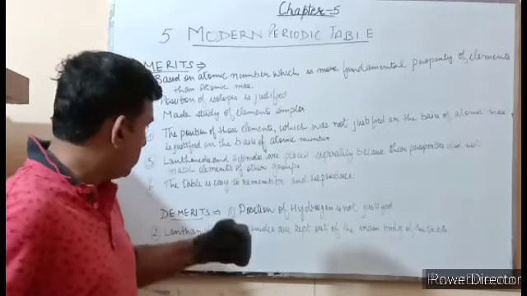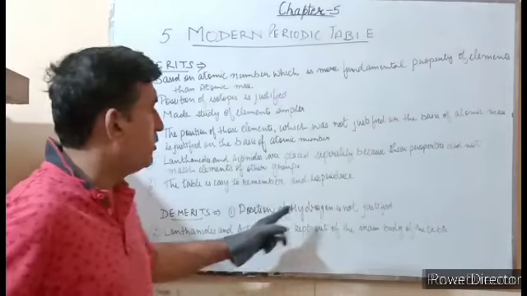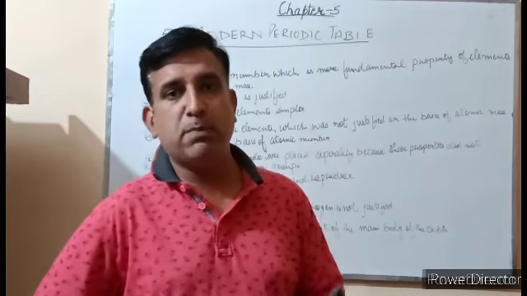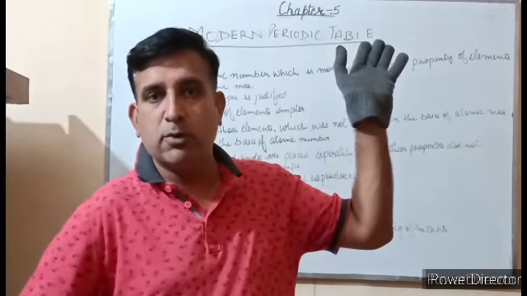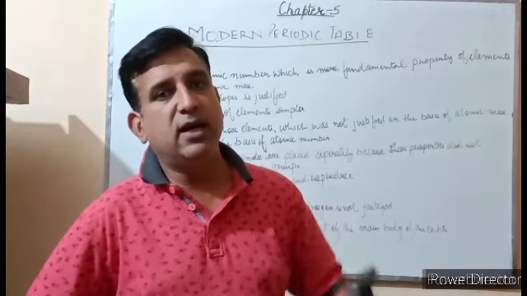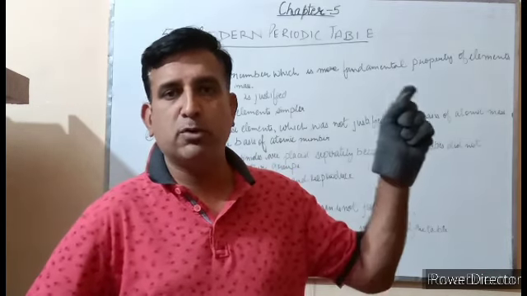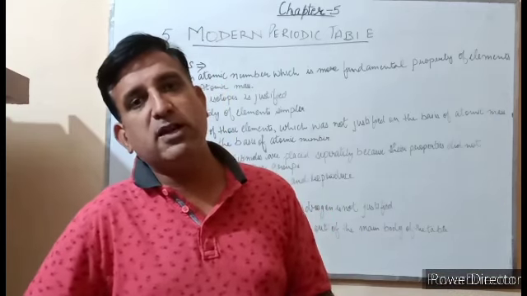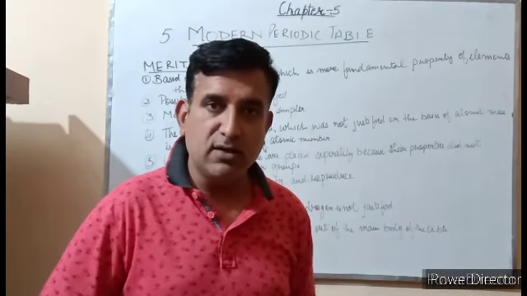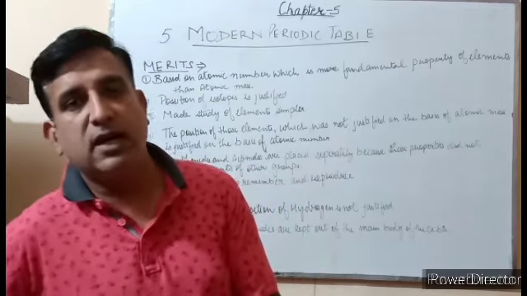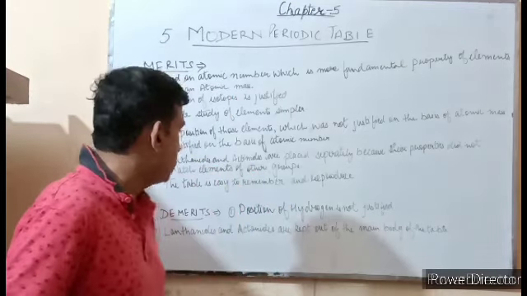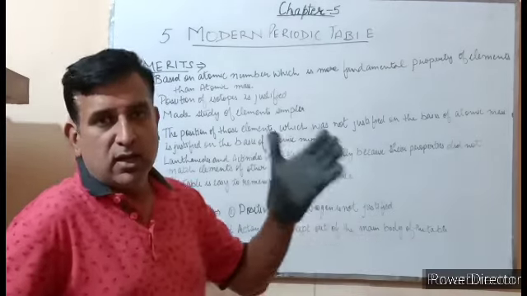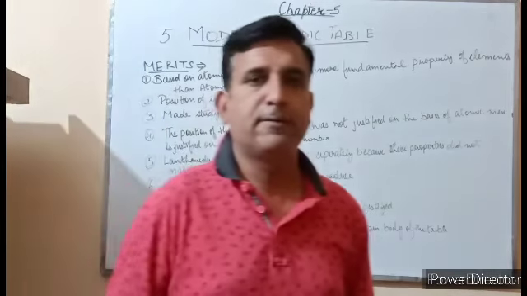Still there are certain demerits. What are those demerits? Position of hydrogen. Still the position of hydrogen is not justified. Although Moseley placed hydrogen at the top position of the periodic table because of the atomic number, as the atomic number is 1, so it is placed at the first position. But still, the properties of hydrogen are the same as that of alkali metals, and some of the properties are the same as that of halogens. So still its position is not justified, and lanthanides and actinides are kept out of the main body of the table. This is again a drawback.